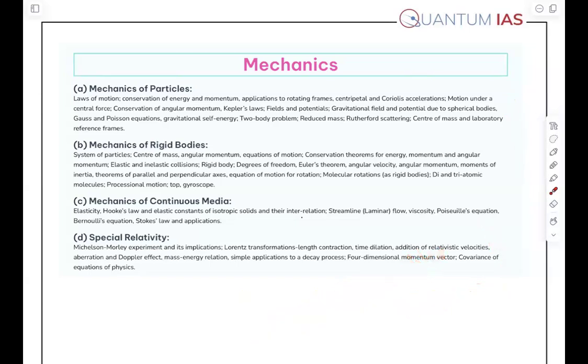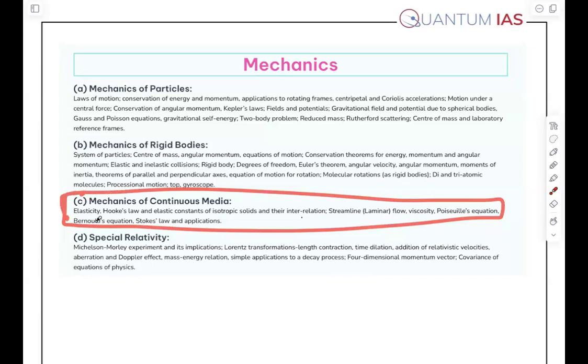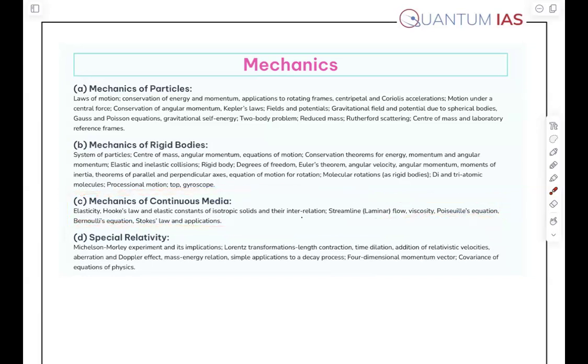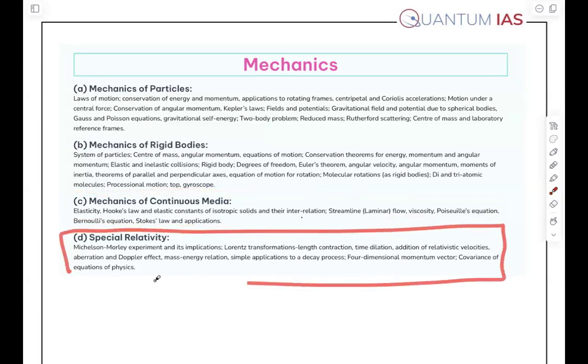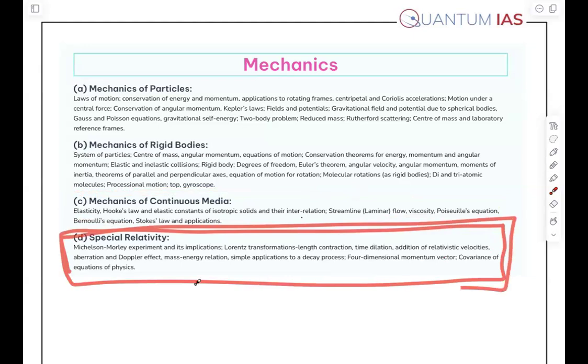Next is the mechanics of continuous media. This is the easiest topic in mechanics. Mechanics of continuous media is the easiest topic, along with gravitation. And special relativity is a bit tricky, right? Or if you are studying for the very first time, you might get confused, but we'll try to comprehend it in a better way, right?